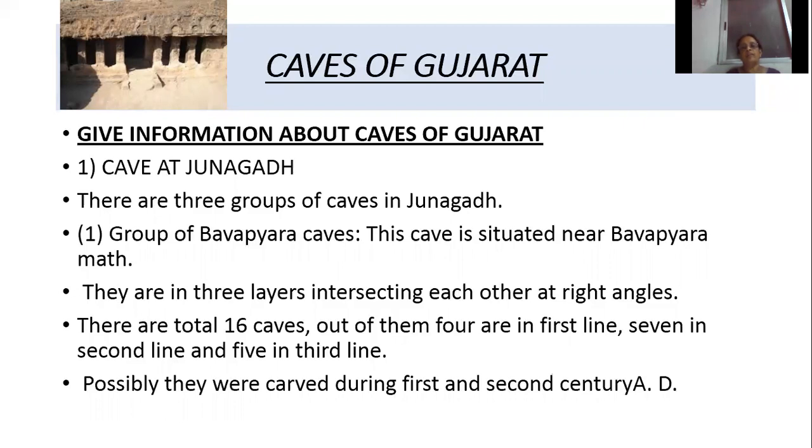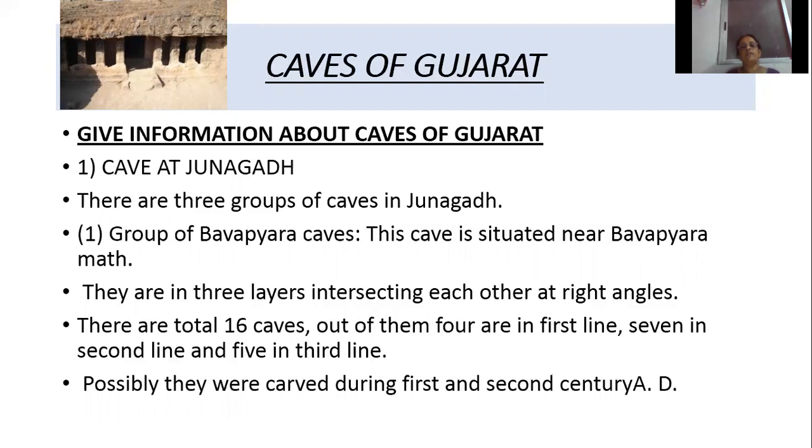Out of them, in the first line 4 caves are there, in the second line 7, and in the third line 5 caves. It is believed that they were carved during the 1st or 2nd century AD. So give information about the caves of Gujarat.